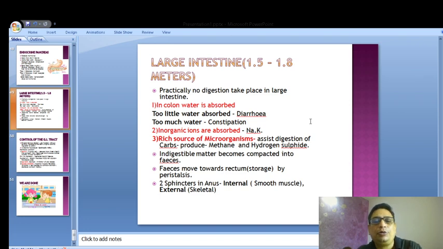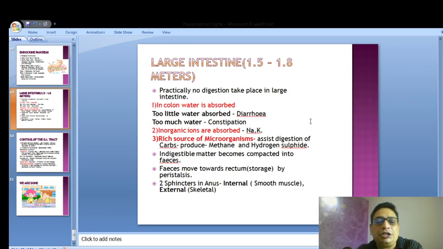Inorganic ions like sodium and potassium are also absorbed in the large intestine. It is also a rich source of microorganisms. A lot of microorganisms are there, and the feces that we excrete are also full of microorganisms. That is the reason it is said you have to have a proper toilet to pass the feces, because these microorganisms can spread if you defecate or pass stool in the open. So what are the microorganisms there for? They are also there for a purpose.